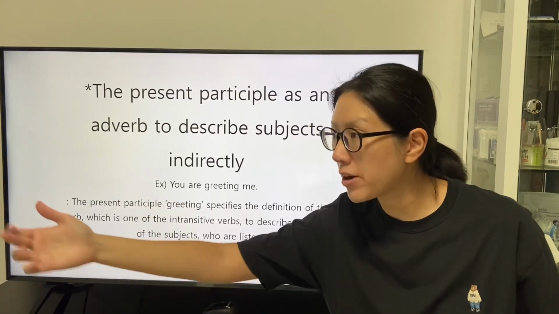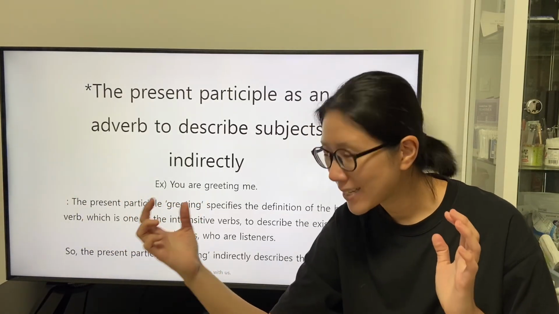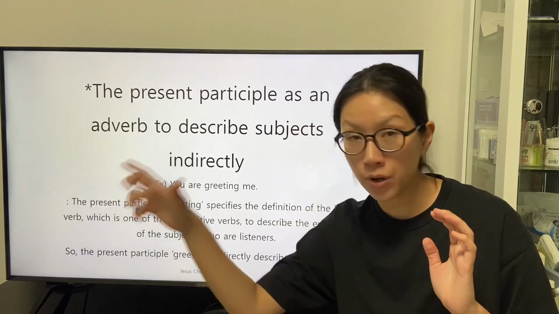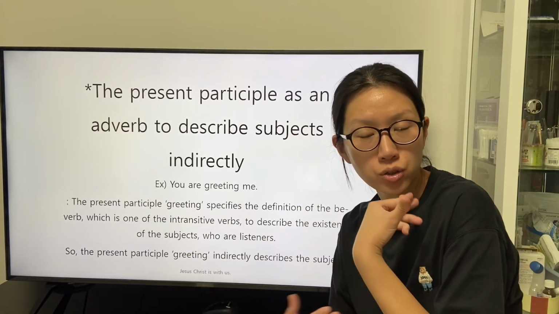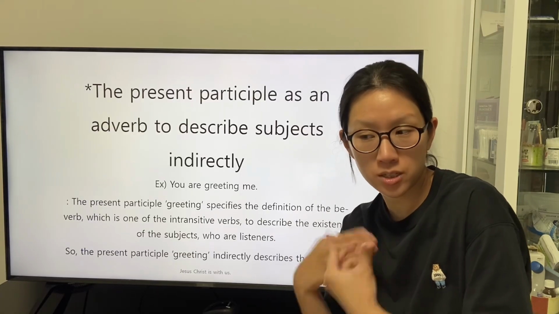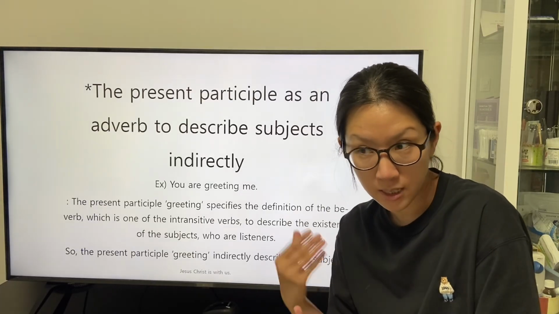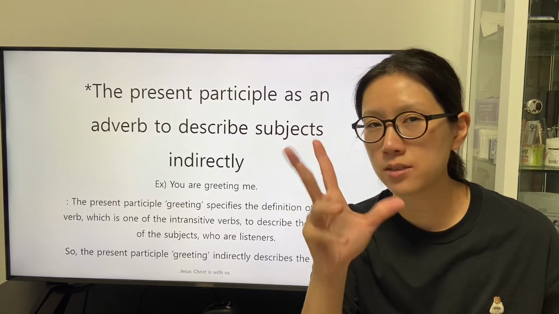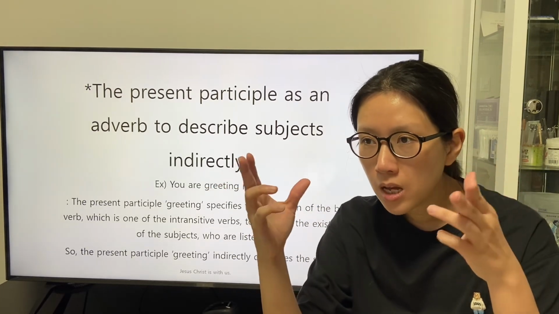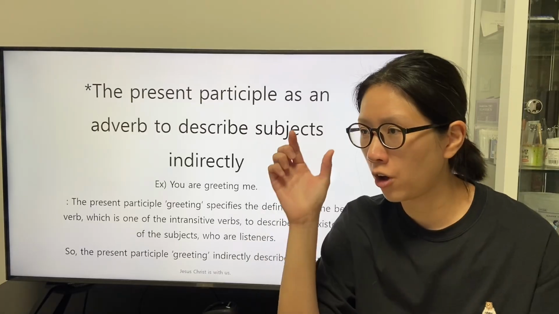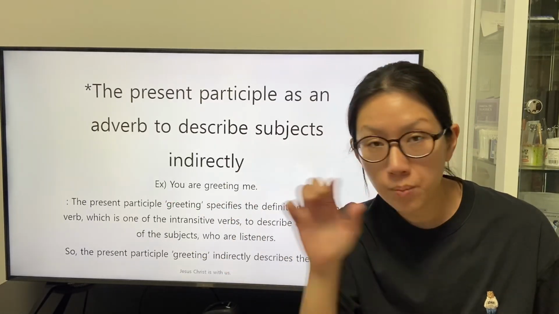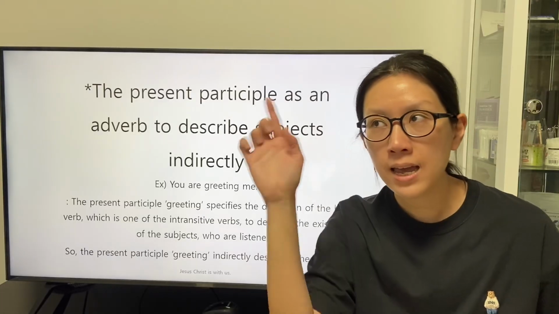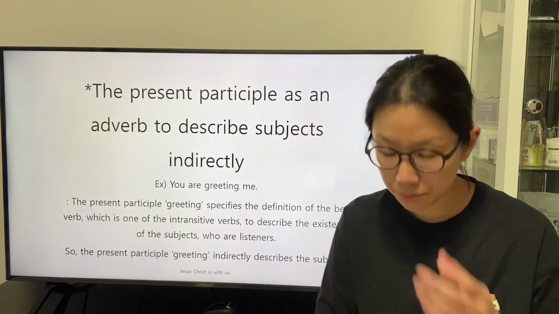The present participle that had the trait as an adverb to specify the definition of the be verb changes its trait into an adjective, from the fact that the present participle is a term for a form, the combination of the verb as a root and the suffix ing.